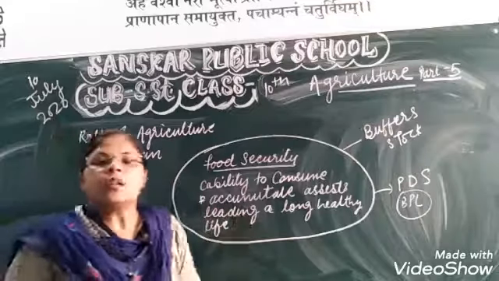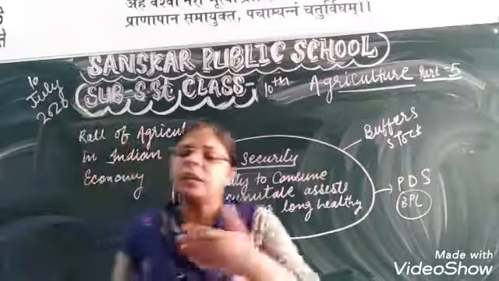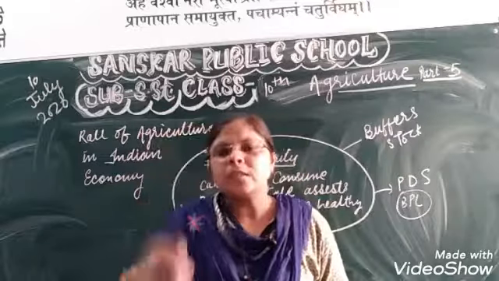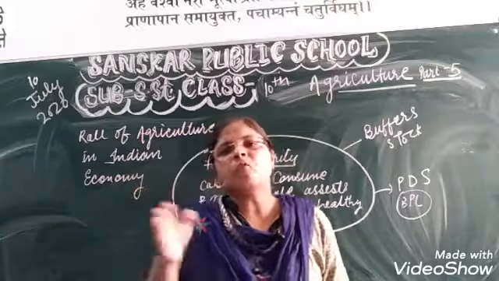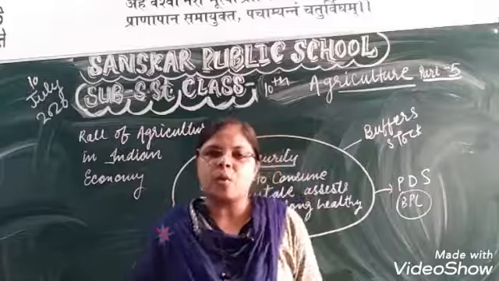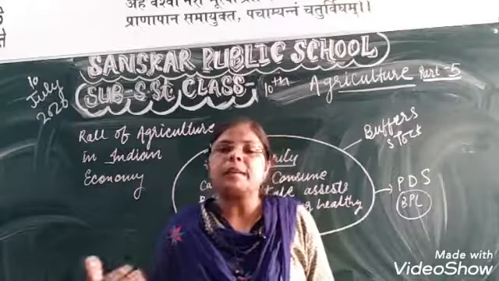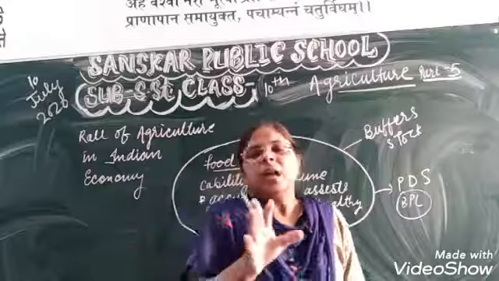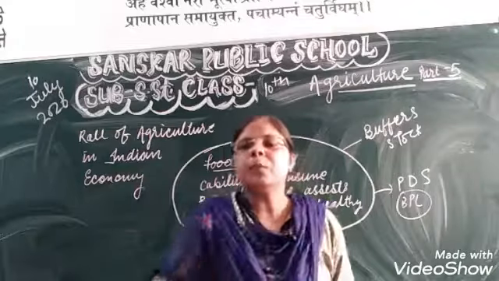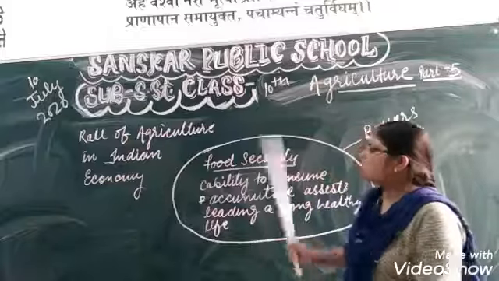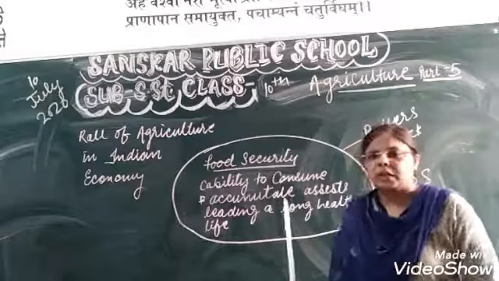We will also learn in this topic about the FCI, what the process is to supply food from farmers to poor people, what the role of the ration shop is, and what programs are run by the government to ensure that every person has a right to food, and how people are getting the food. So in this chapter, first of all, we should know about food security.